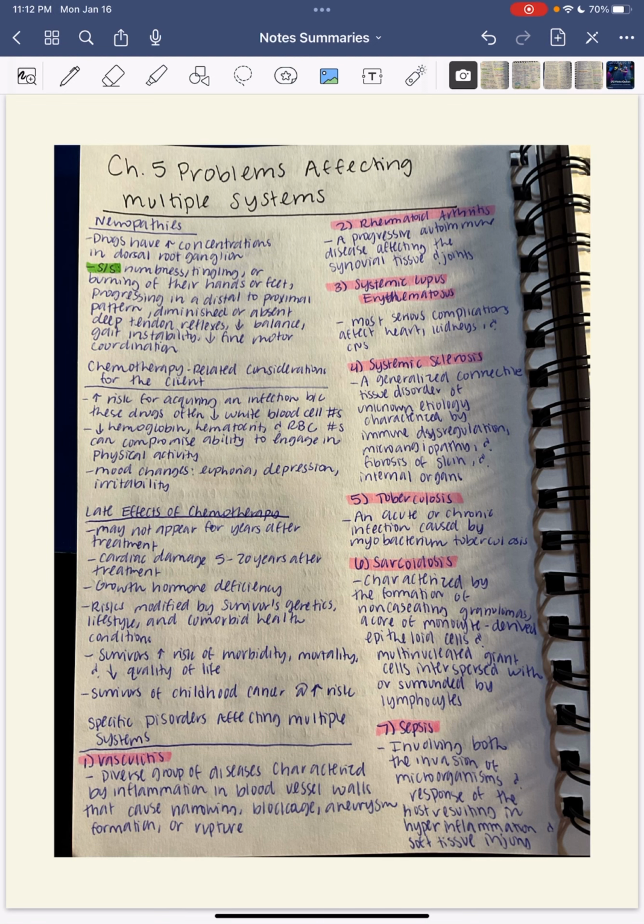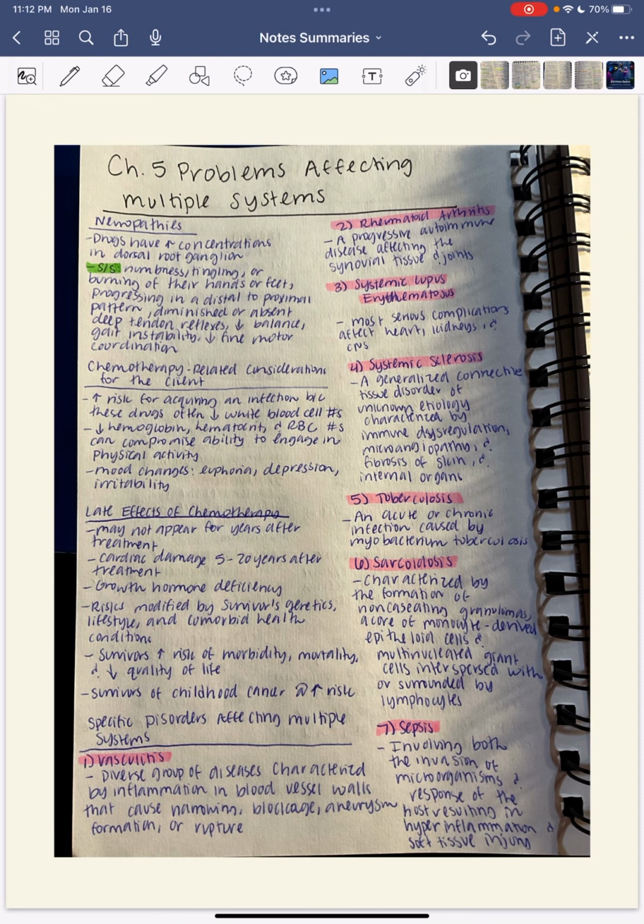So, chemotherapy-related considerations for the client. So, an increase in a risk for acquiring an infection because these drugs often decrease the amount of white blood cell numbers. Decrease in hemoglobin, hematocrit, and red blood cell numbers can compromise ability to engage in physical activity, and mood changes such as euphoria, depression, and irritability.